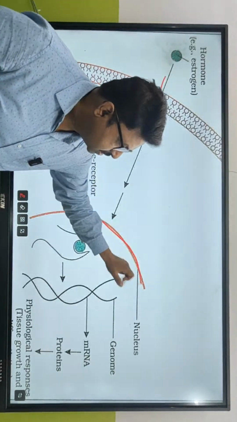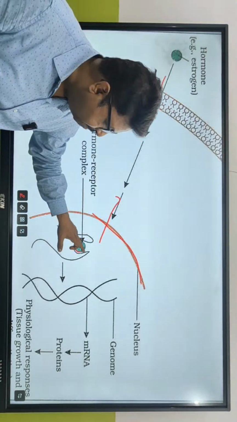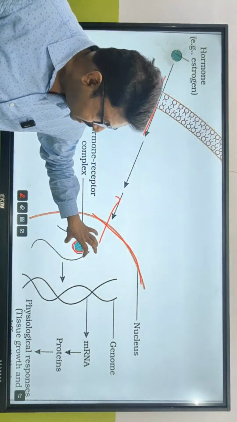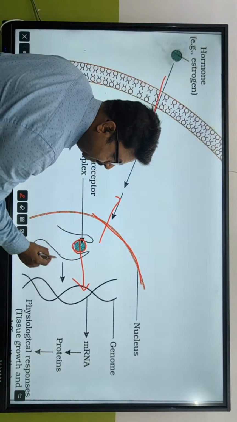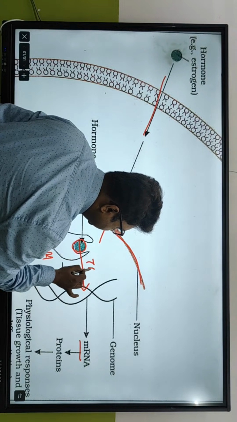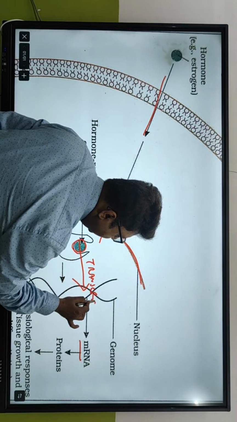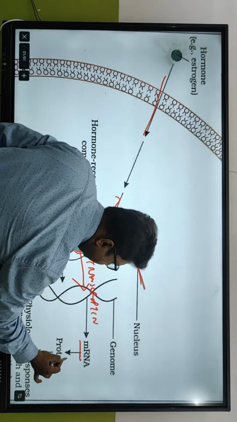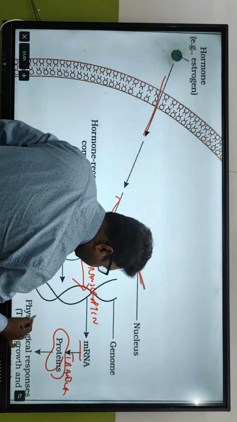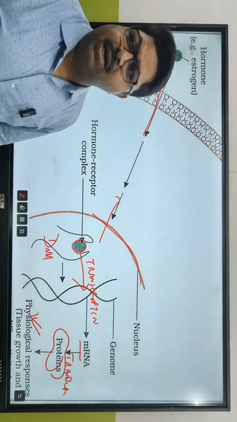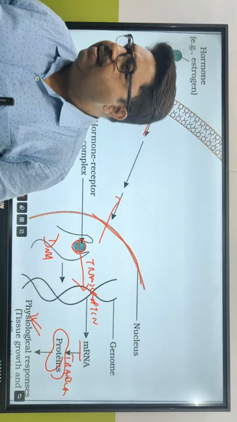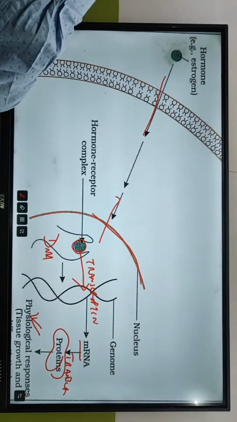And then this is what? This is the nucleus. It even passes through the nucleus and binds with the DNA. It straight away binds with the DNA, and after binding with the DNA we know DNA is going to make what? mRNA. By what process? Transcription. And from transcription what will be made ultimately? Protein, by translation. And after protein is made by translation, the physiological response immediately starts, and that's why steroid hormones are fast and effective. Fast and effective. बोलो, समझ में आया कि नहीं आया?